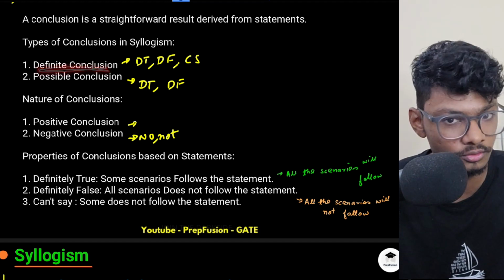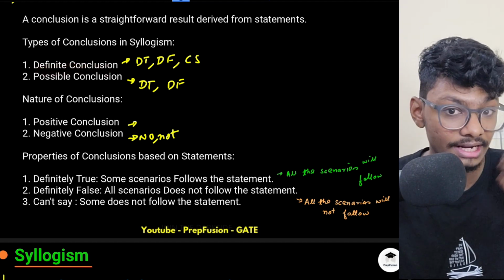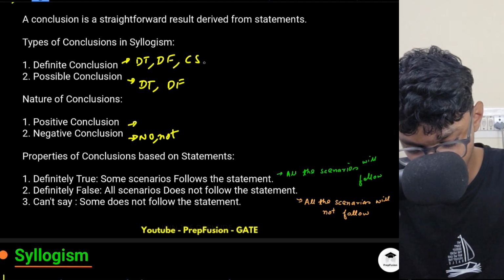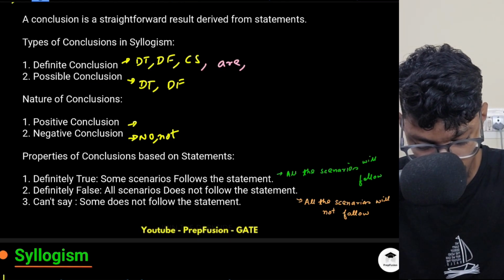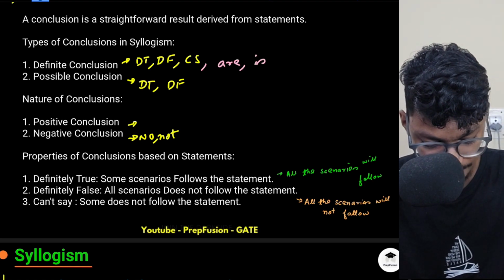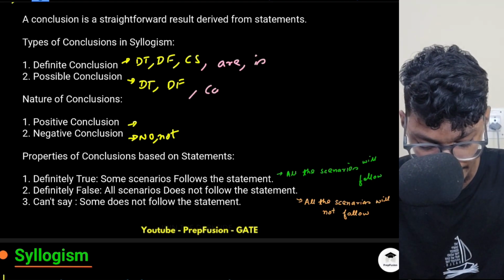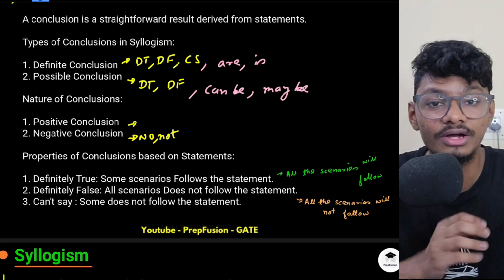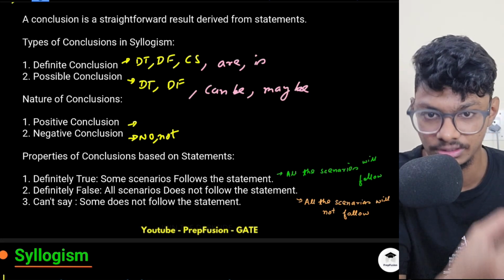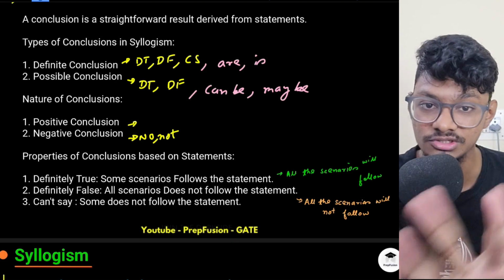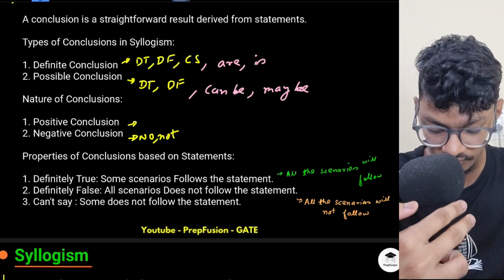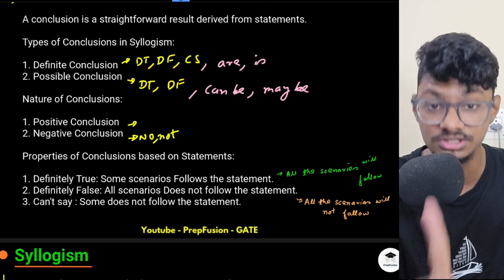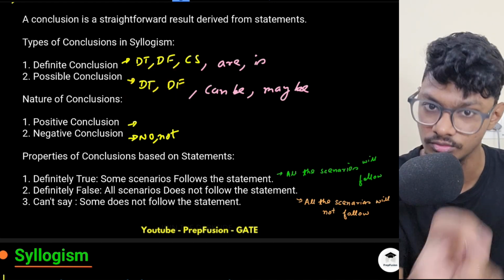Now these are all definite conclusions. All boys are men. So he is telling me something definite. What are possible conclusions? Here, definite will be are, is, like this. Here it can be, maybe. So the conclusion itself is uncertain: the person who is giving the statement is also not sure, so he is giving it in terms of possibilities. In case of possibilities, there will be only definitely true and definitely false. How will that be the case? I will explain when we come to that example.